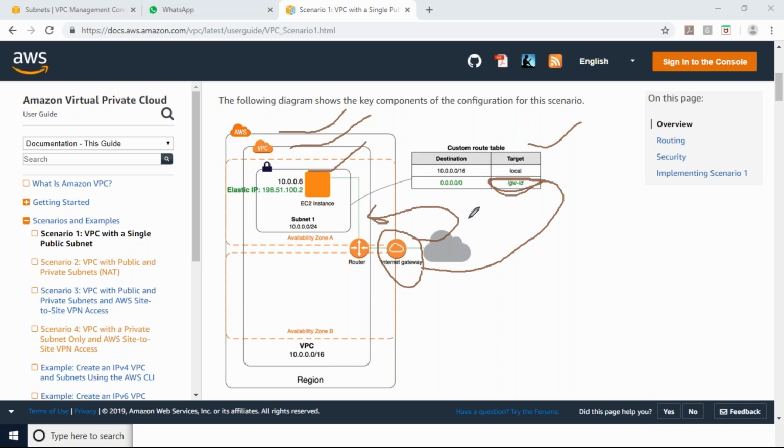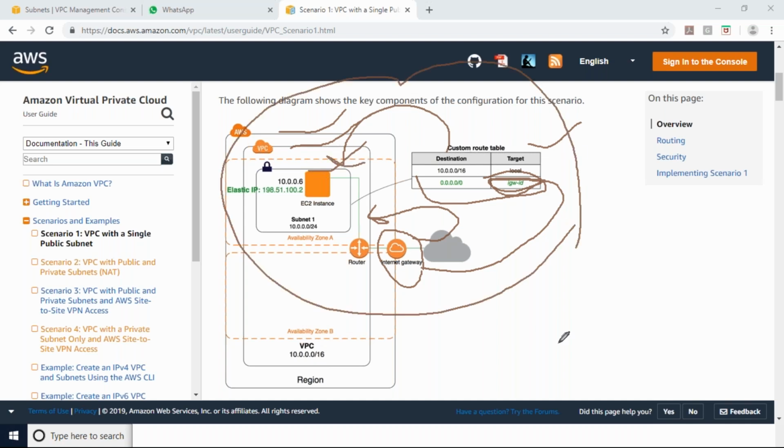In that route table I will mention my internet gateway entry. You can see here, internet gateway ID. Then this route table I will associate to my subnet. Okay. This entire thing will become a public subnet. If you do this configuration, then it will become a public subnet.